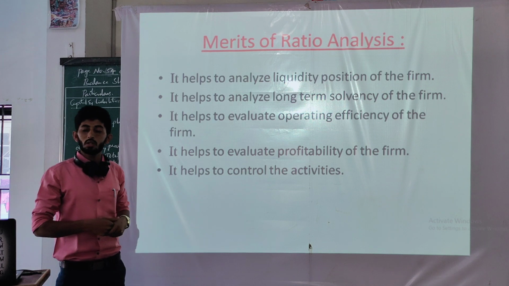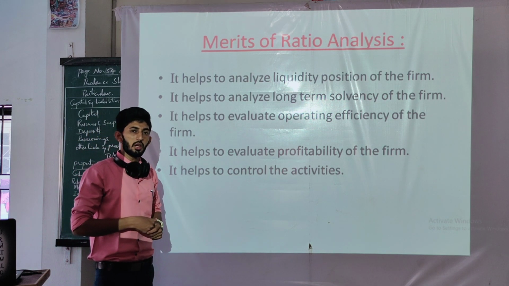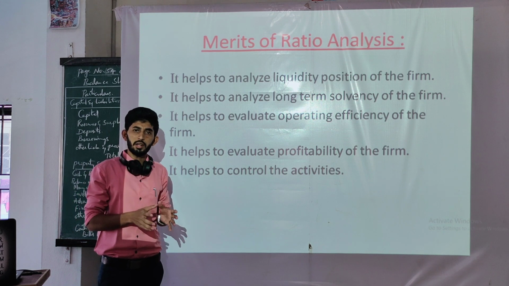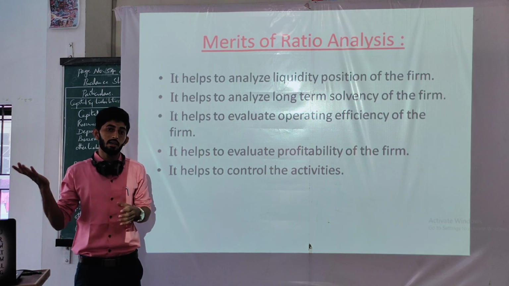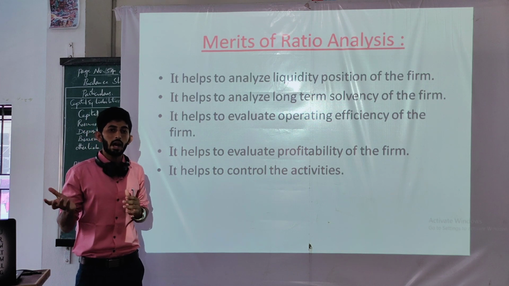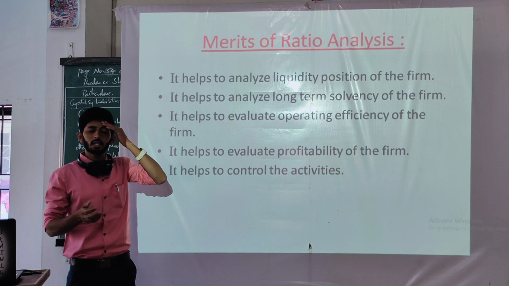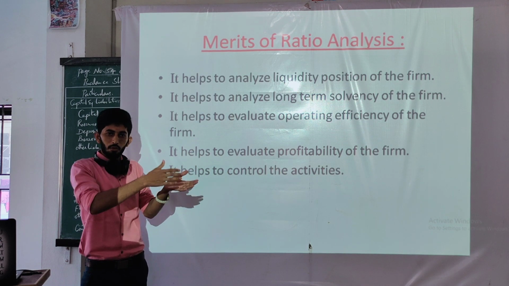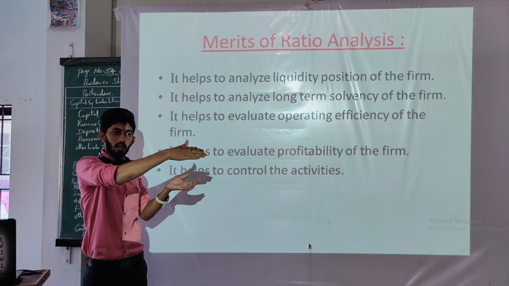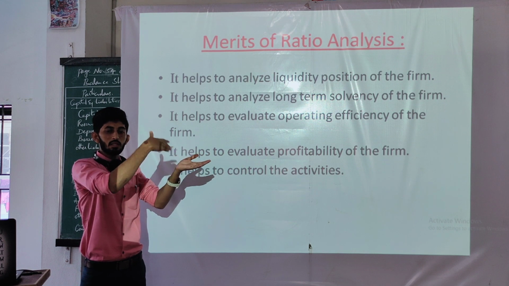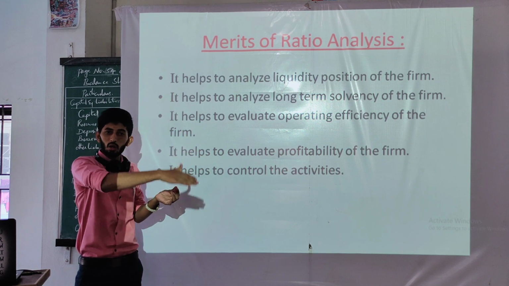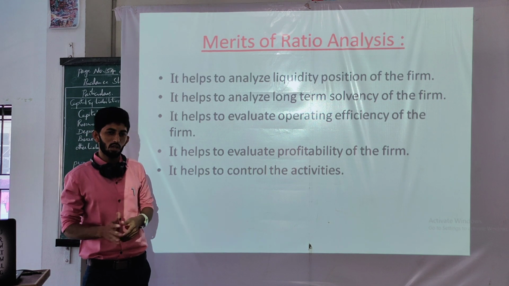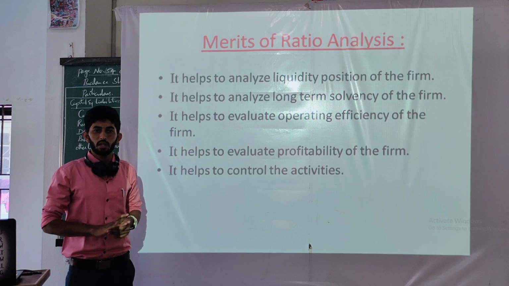And it helps to control the activities. In order to control performance, in order to control an event, first we must have the standards. We must have the targets. You can say the targets which have been given by the companies to the employees. If they perform according to the target, there will be a salary as well as incentive. If they are below the targets, they will just get the salary, but not incentives, like the bonus or any kind of additional amount or additional commission.